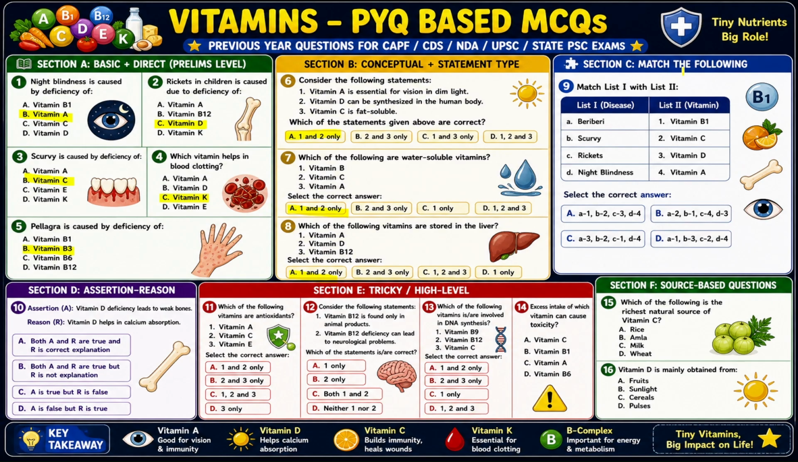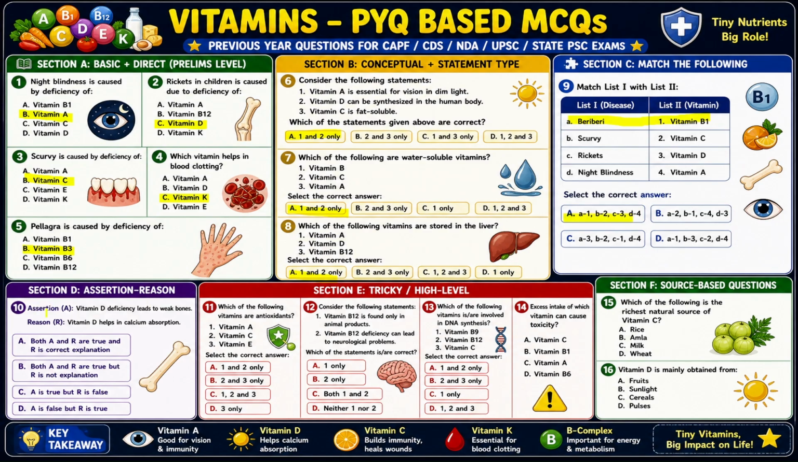So vitamin C, match the following. Night blindness, vitamin A, just discussed here. Vitamin D, that is rickets, we have discussed here. Scurvy, vitamin C, we have discussed here. Vitamin B1, that is beriberi. Remember this. So option A is correct.